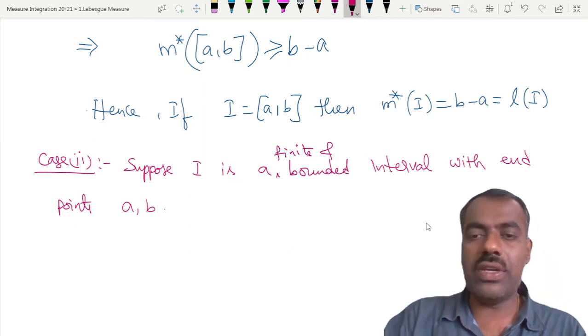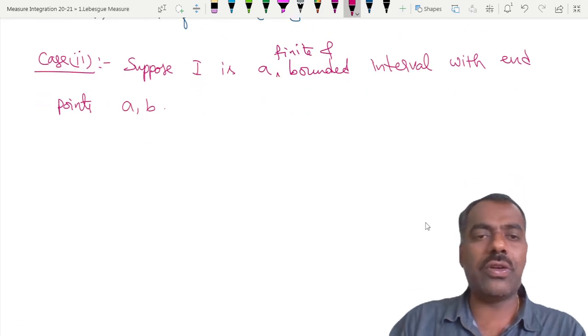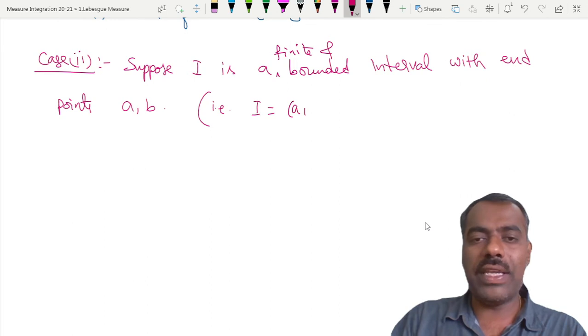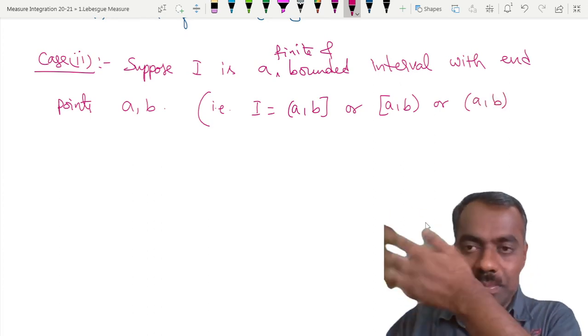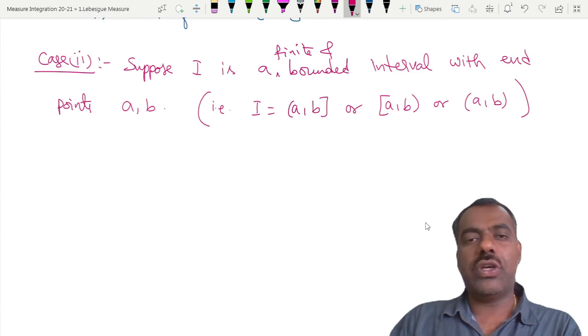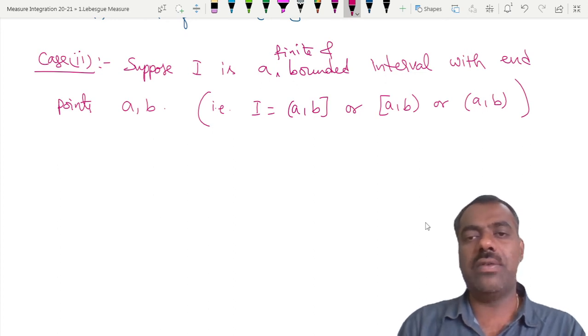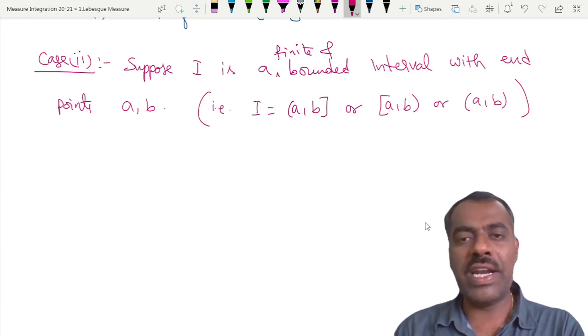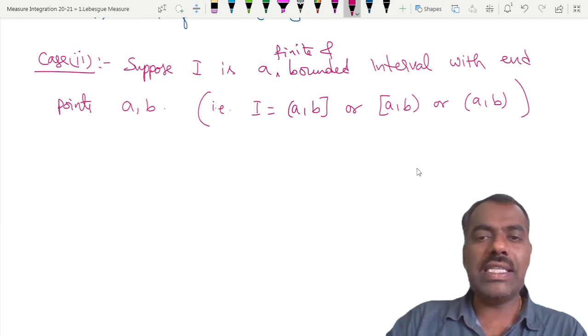Can you give what are the different types of intervals we are talking about here? Your I may be something like open a closed b, or closed a open b, or open a open b. Is this clear? So in all these cases, it is a finite and bounded interval with endpoints a and b.